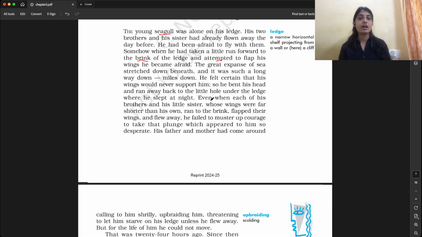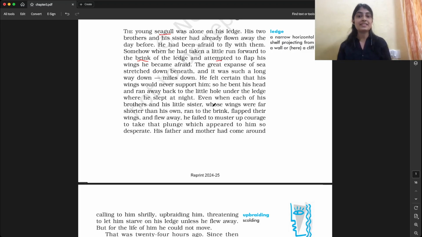Even when each of his brothers and his sisters, whose wings were far shorter than his own, ran to the brink, flapped their wings, and flew away. So what they're saying is that both of his brothers and even his little sister were able to fly from that ledge.